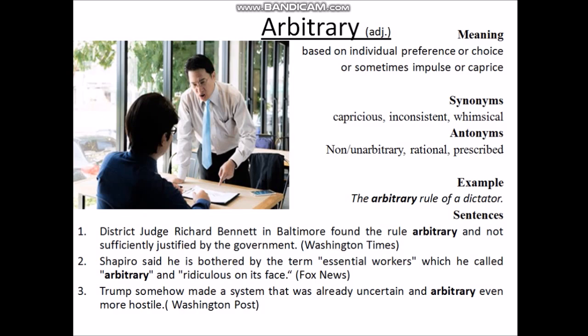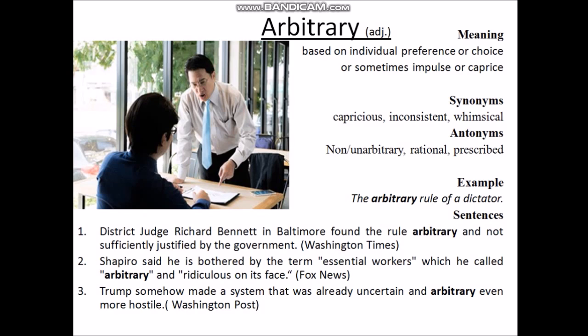Now move on to the synonyms. Synonyms are capricious, inconsistent, and whimsical. So these all mean arbitrary. The antonyms are non-arbitrary or unarbitrary, both mean the same, and rational and prescribed. That means constant and equal. So now move on to the example.